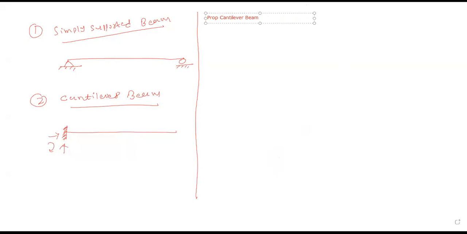Next kind of beam is your prop cantilever beam. For a prop cantilever beam, your one end is fixed and another end is a hinge or roller. Is it okay? Please confirm in the chat box.